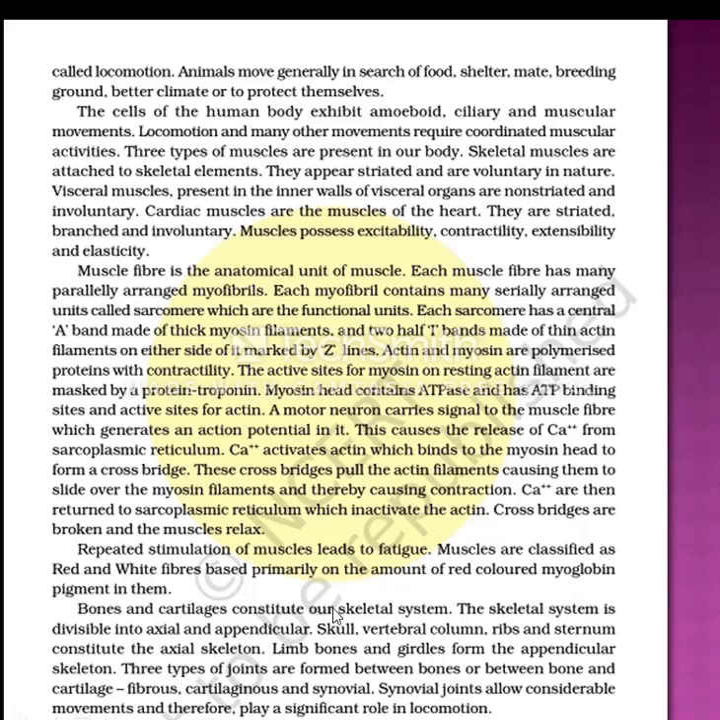Bones and cartilages constitute our skeletal system. The skeletal system is divisible into axial and appendicular. Skull, vertebral column, ribs, and sternum constitute the axial skeleton. Limb bones and girdles form the appendicular skeleton. 3 types of joints are formed between bones or between bone and cartilage: fibrous, cartilaginous, and synovial. Synovial joints allow considerable movements and therefore play a significant role in locomotion.